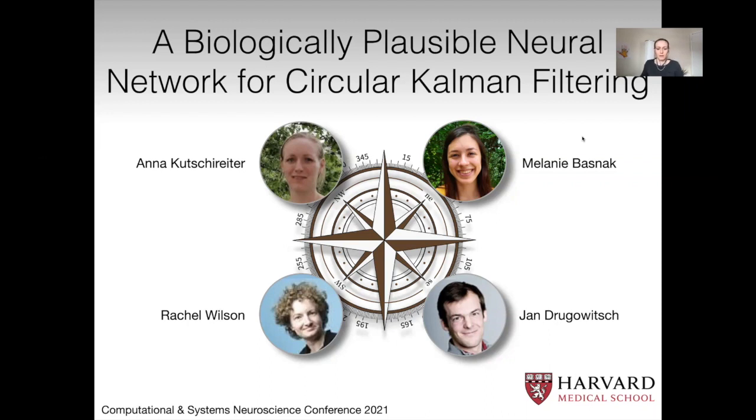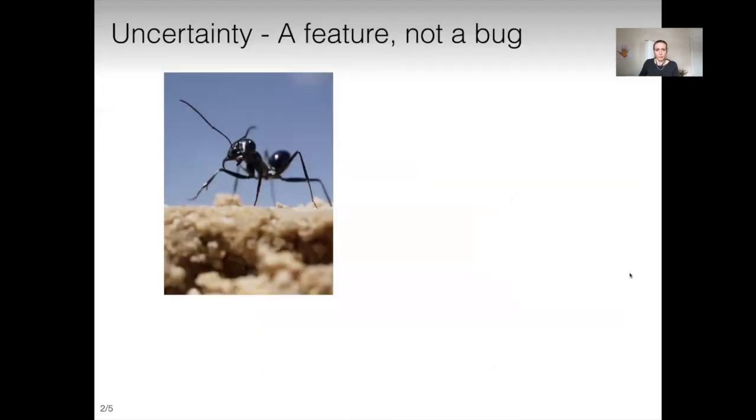My name is Kutschireiter, and in this short video, I am going to introduce a biologically plausible neural network for circular Kalman filtering. This is joint work with Melanie Basnak, Rachel Wilson, and Jan Drugowitsch from the Harvard Medical School.